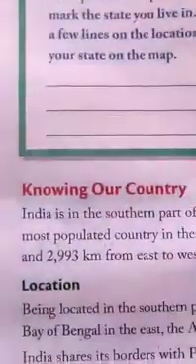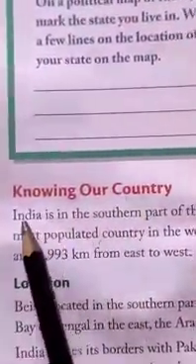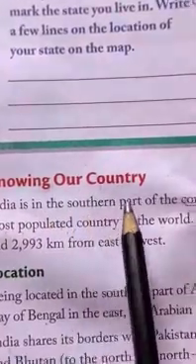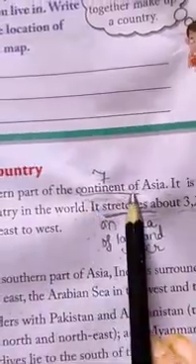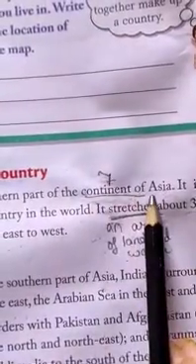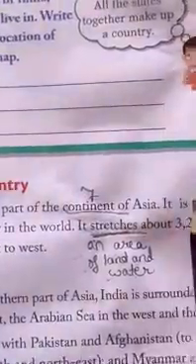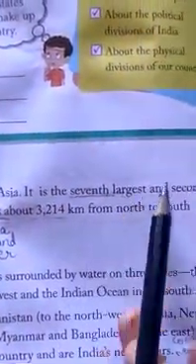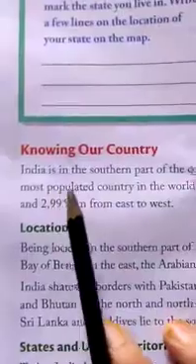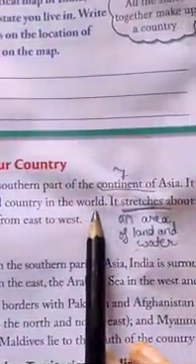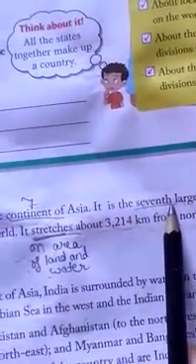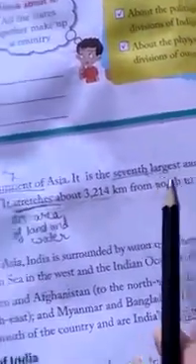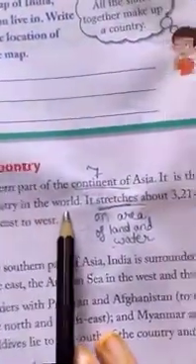Now we will start with the chapter. Your first heading is Knowing Our Country. India is in the southern part of the continent of Asia. There are 7 continents and Asia is one of them, and India lies in the southern part of Asia. It is the 7th largest and second most populated country in the world. So India is the 7th largest country in the whole world and second most populated country in the whole world.